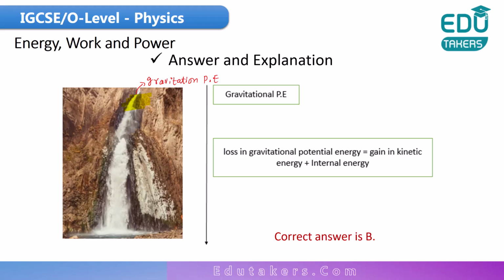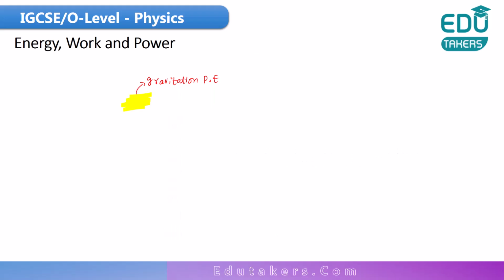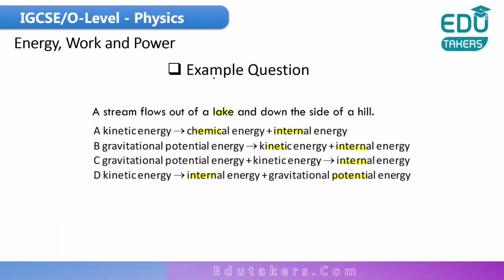I can simply say that when the water is running from the maximum height towards the ground, it moves from a higher height to a lower height. So there is a loss of height, due to which the gravitational potential energy decreases and it is converted into kinetic energy plus internal energy. Let's go back and see the answers. Here in option B, the gravitational potential energy is converted into kinetic energy plus internal energy. It means that answer B is correct.